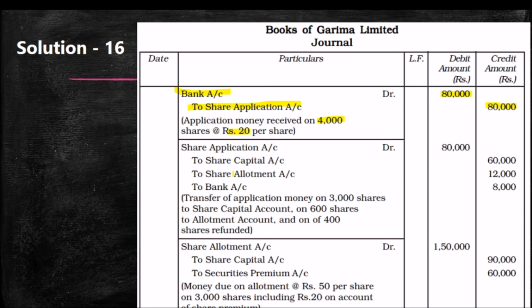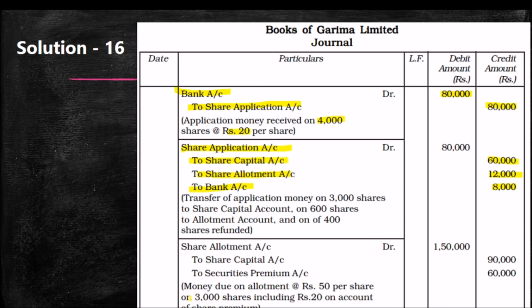Then we have to write the entry for the amount from share application: transferred to share capital 60,000, transferred to share allotment 12,000, rejected amount 8,000. So share application account debit 80,000, to share capital 60,000, to share allotment 12,000, to bank 8,000.